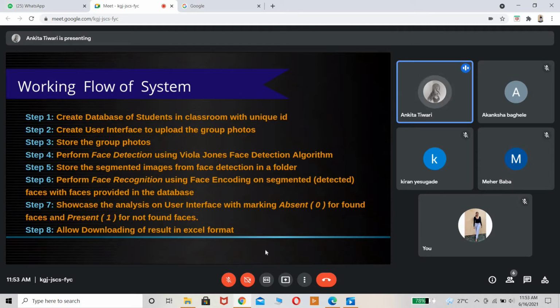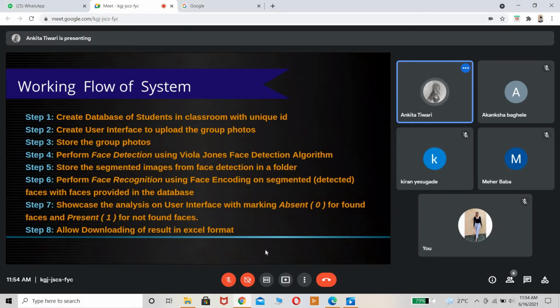Next, all the group photos which are uploaded one by one, during every detection time, will be stored in our local. I will be showing you as we go ahead. And now for face detection, we are going to use the Viola-Jones face detection algorithm. There is a reason why we have chosen this specific algorithm, whereas there are quite trending ones also. Moving ahead, I will explain to you.